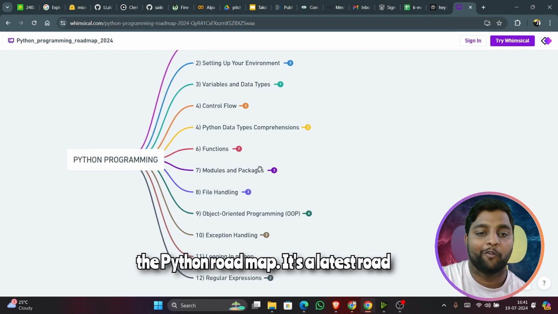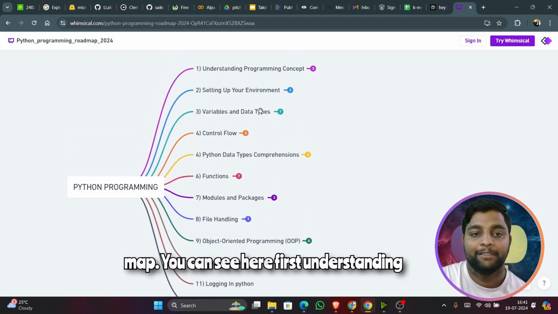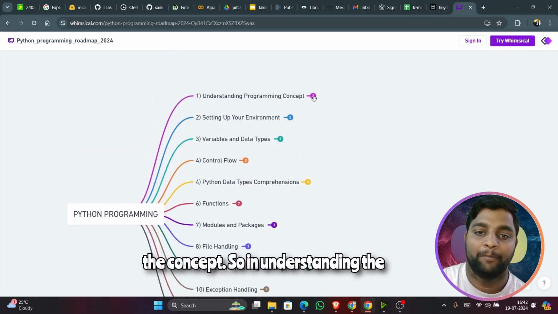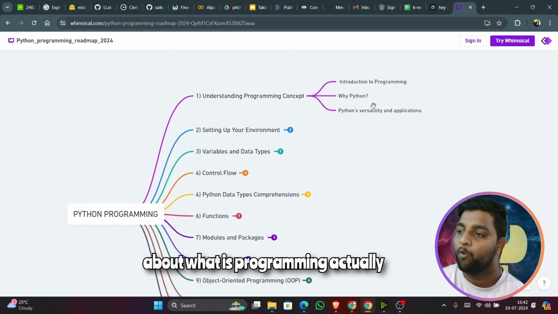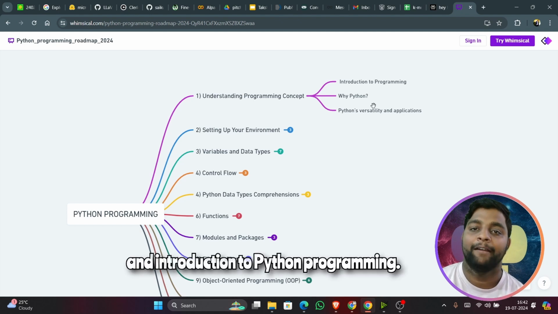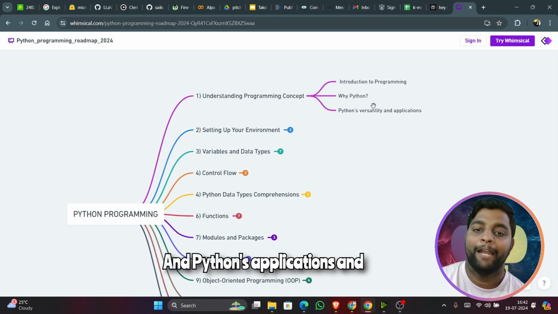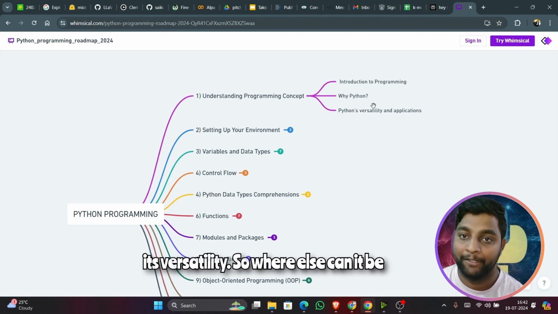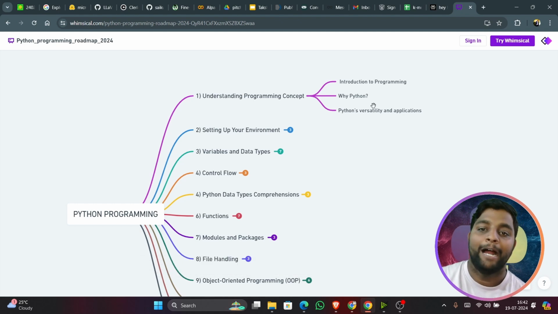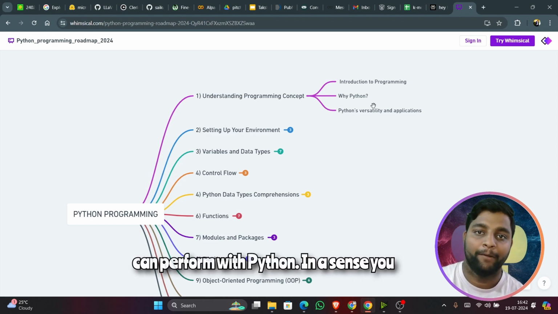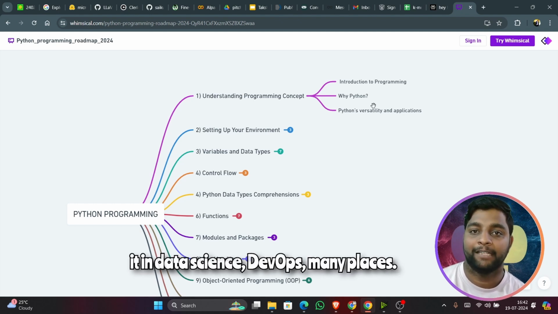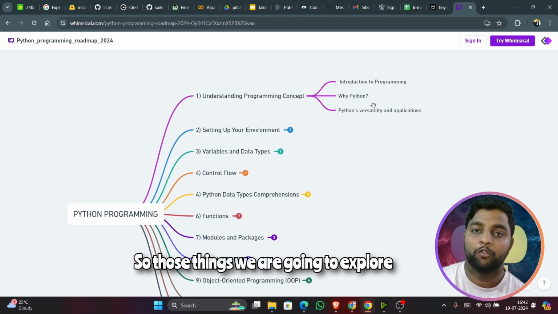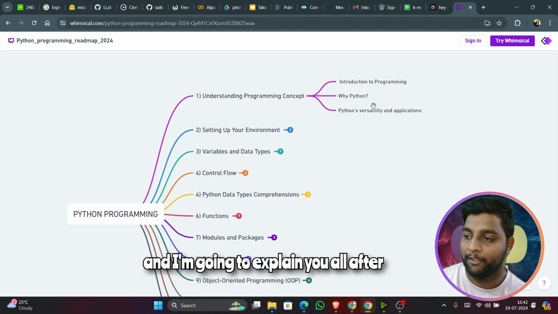So this is the Python roadmap. It's the latest roadmap. You can see first, understanding the concept. In the understanding the concept section, we are going to discuss what programming actually is, an introduction to Python programming, and Python's applications and its versatility. So where else can it be used, in which fields it has been used, and what all applications you can build with Python. In essence, you can create web applications, you can use it in data science, DevOps, and many other places. Those things we are going to explore, and I'm going to explain them to you all.